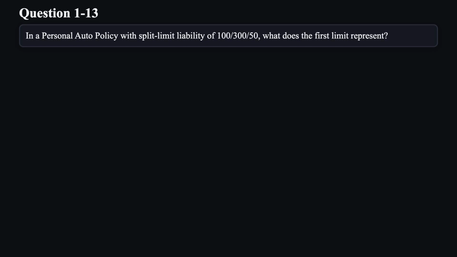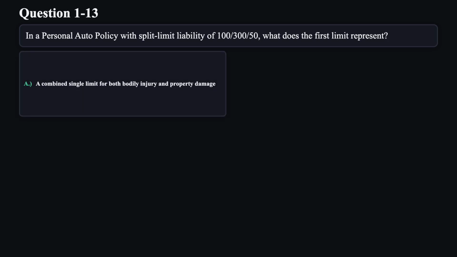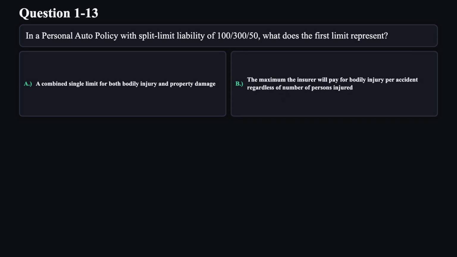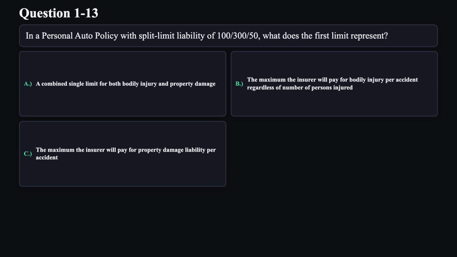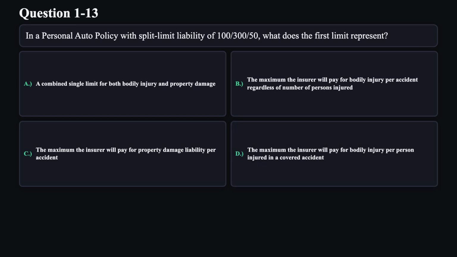Question 13. In a personal auto policy with split limit liability of 100-300 divided by 50, what does the first limit represent? A. A combined single limit for both bodily injury and property damage. B. The maximum the insurer will pay for bodily injury per accident, regardless of number of persons injured. C. The maximum the insurer will pay for property damage liability per accident. D. The maximum the insurer will pay for bodily injury per person injured in a covered accident.